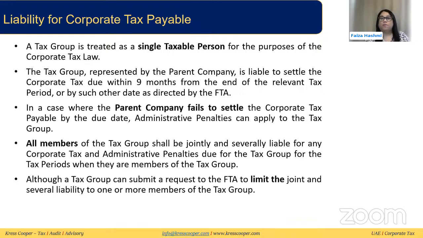So if the parent company fails to do this, then this payment and any incurred penalty will be applied on the whole group, and all members will be liable for this. Now, there is a way to limit this liability and restrict it for some members, but you will have to specially apply to FTA for this.